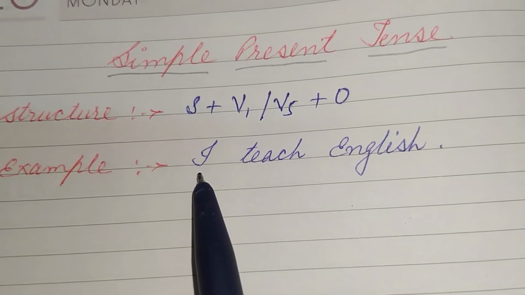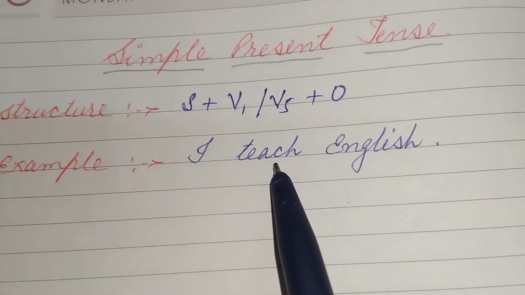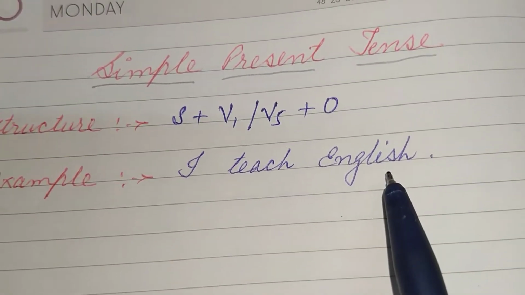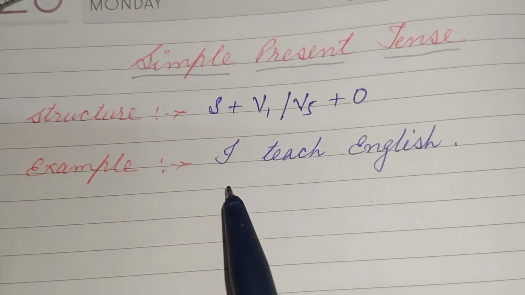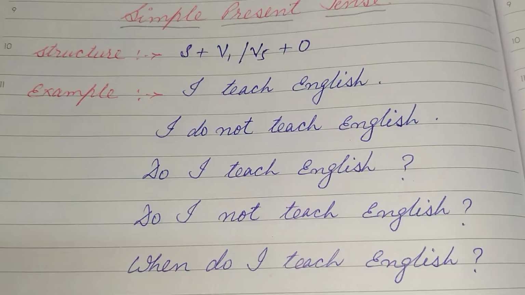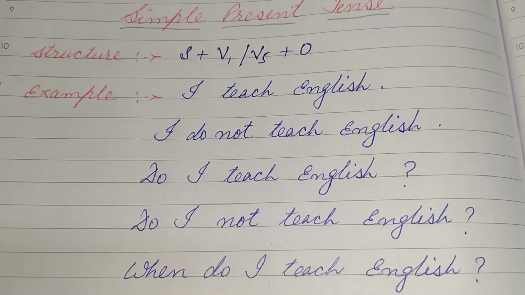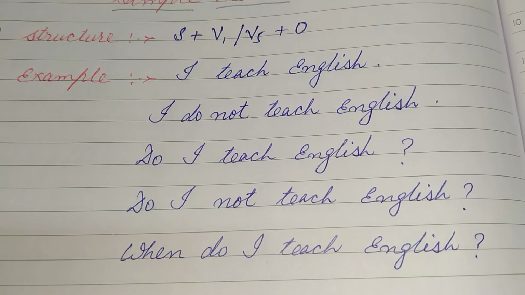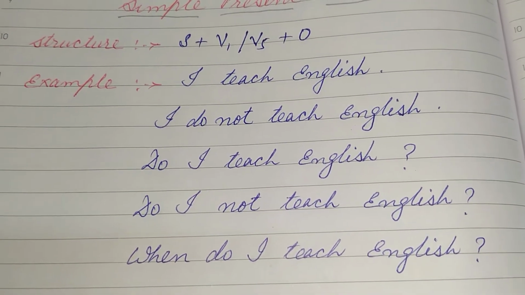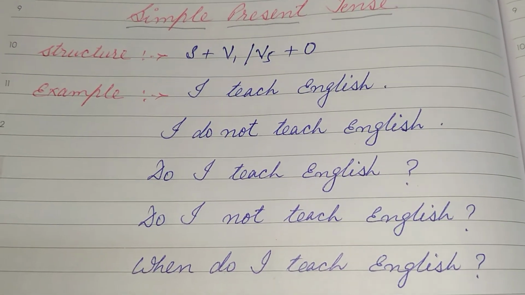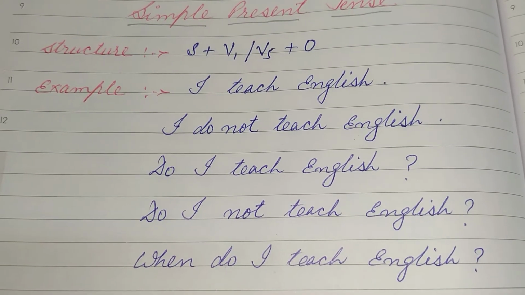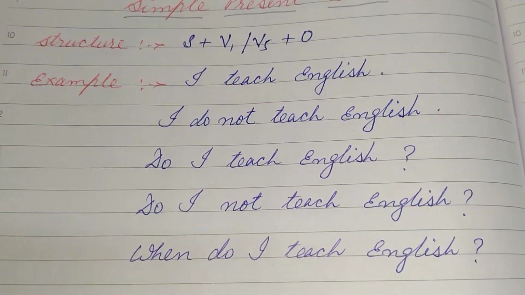Here I is the subject, teach is verb 1, and English is the object. So I teach English. Now as you see here, I have structured four more sentences.